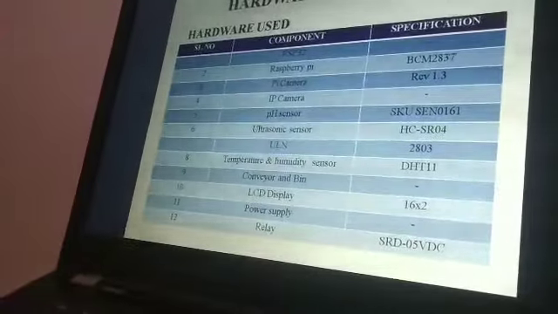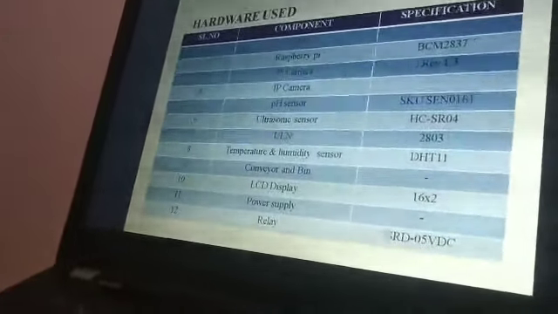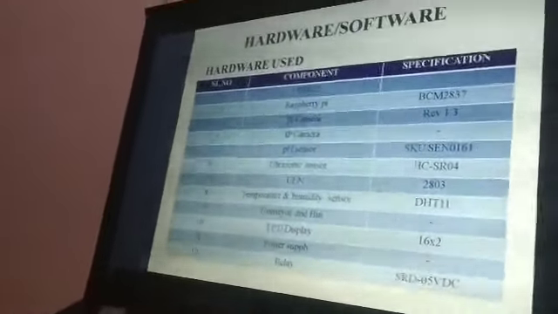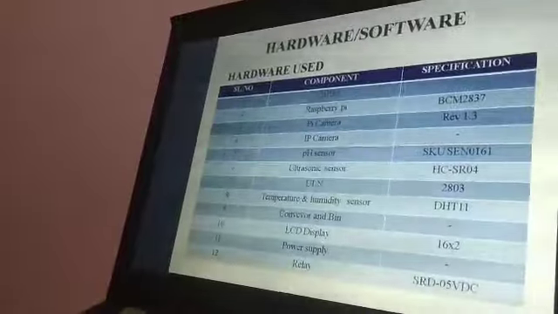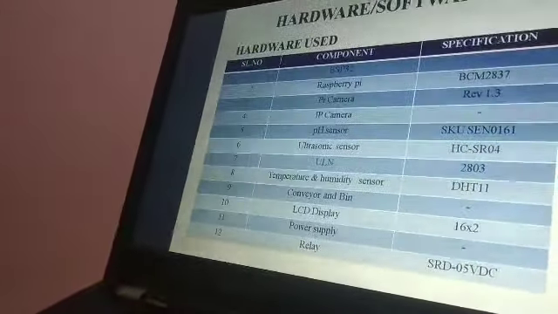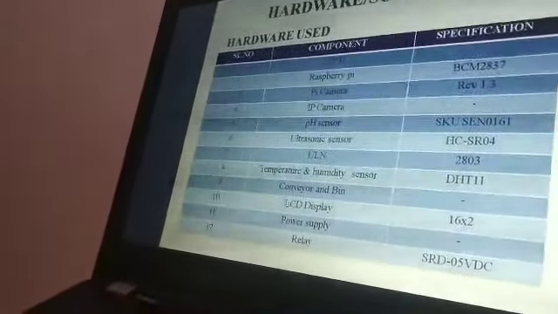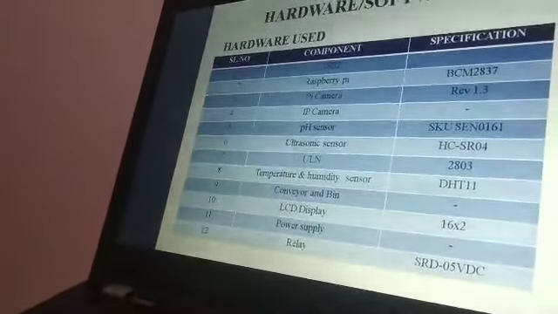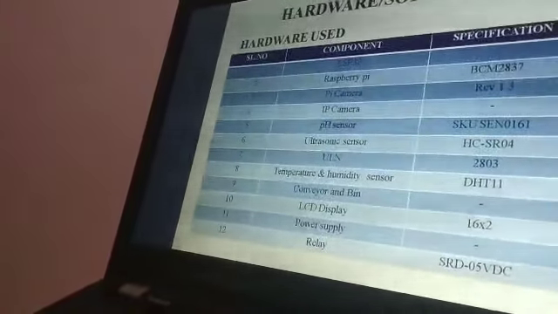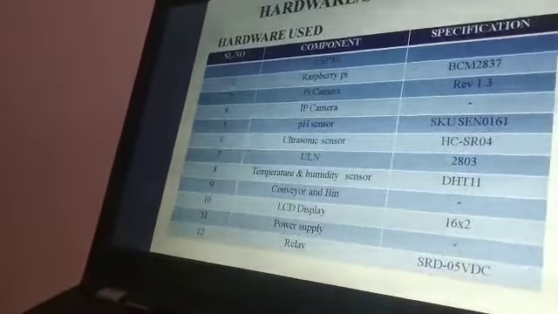And temperature humidity sensor, DHT. Using this sensor, we can see the temperature and humidity of the lake. We can see this in our base station using IoT. And conveyor and bin, these two are the wastage collecting system. For the LCD display, we have used a 16 by 2 LCD display, and power supply.